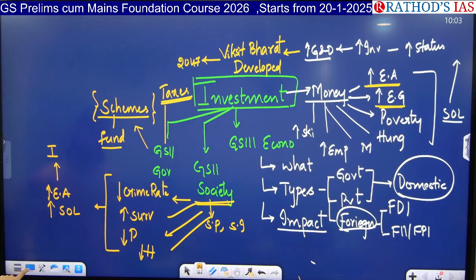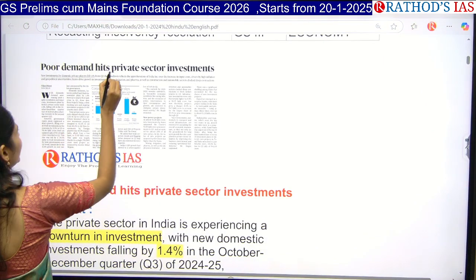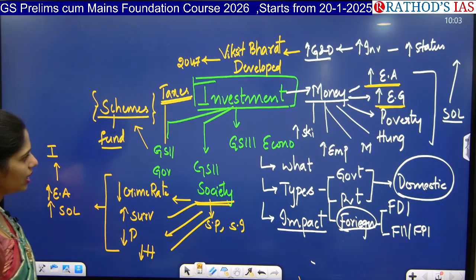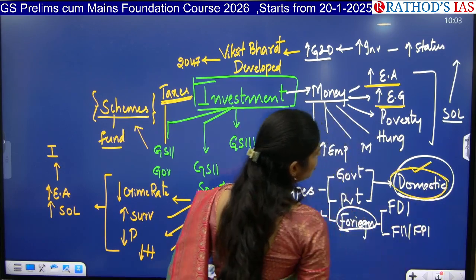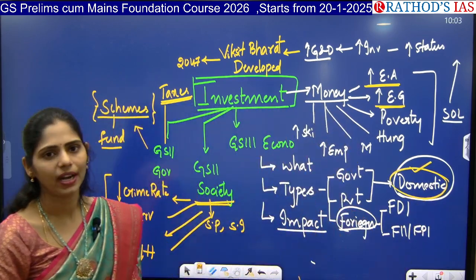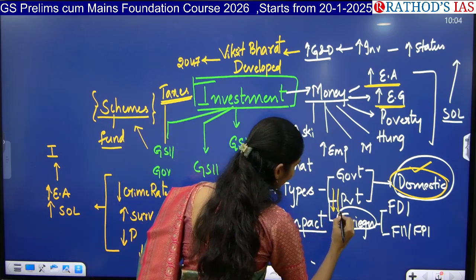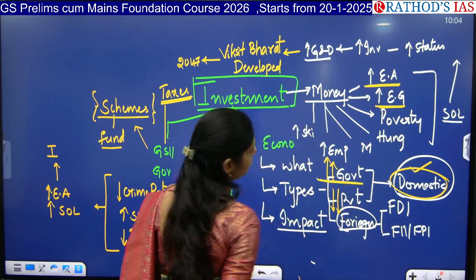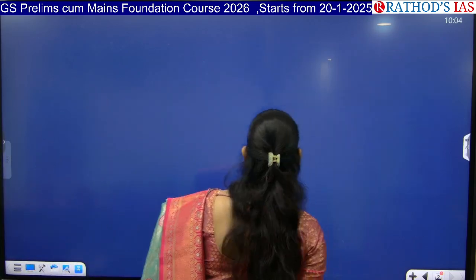So now let us go back to this article and let us see here. This article is saying that there is a decrease of private sector investment. That means this article is talking about your domestic investment. In this domestic, we have government and private. This article is saying that there is a decrease of private investment and an increase of government investment. So whenever government investment is increasing, what will be the cause of concern, guys?